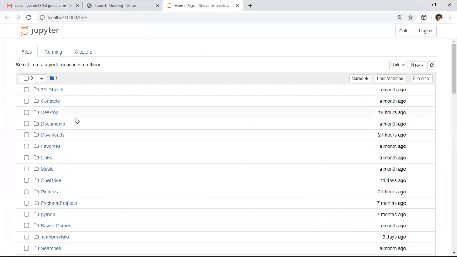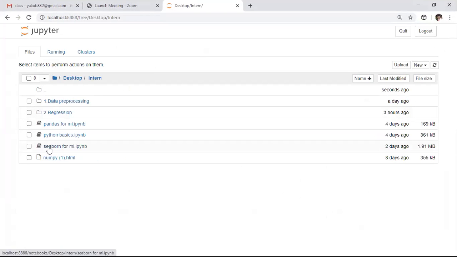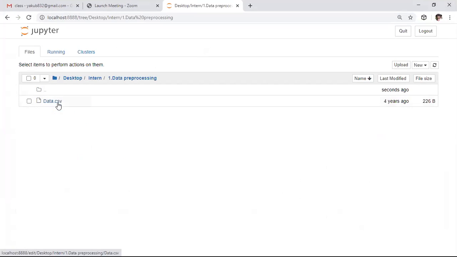So for you guys, I created one folder on the desktop with the name intern. So here it is, the folder which I created for you. In this folder, I will do each and every project regarding machine learning. So in today's session, we will start the first topic corresponding to machine learning, that is data pre-processing.